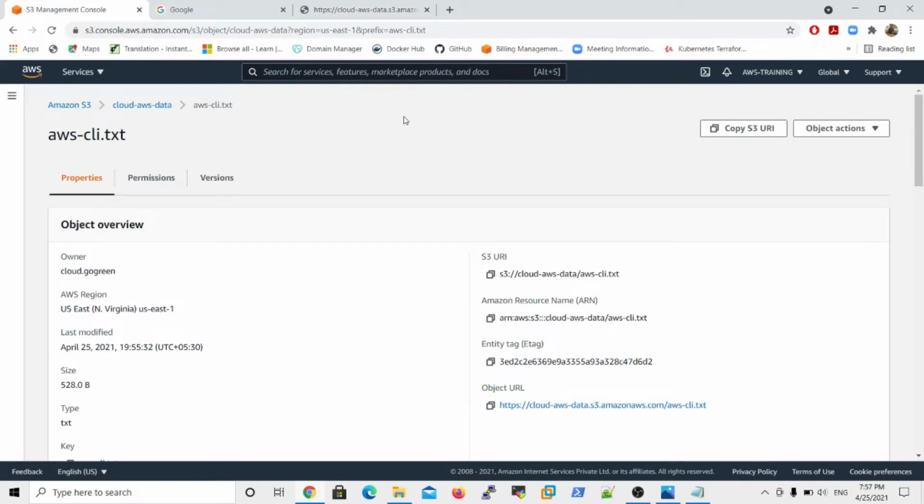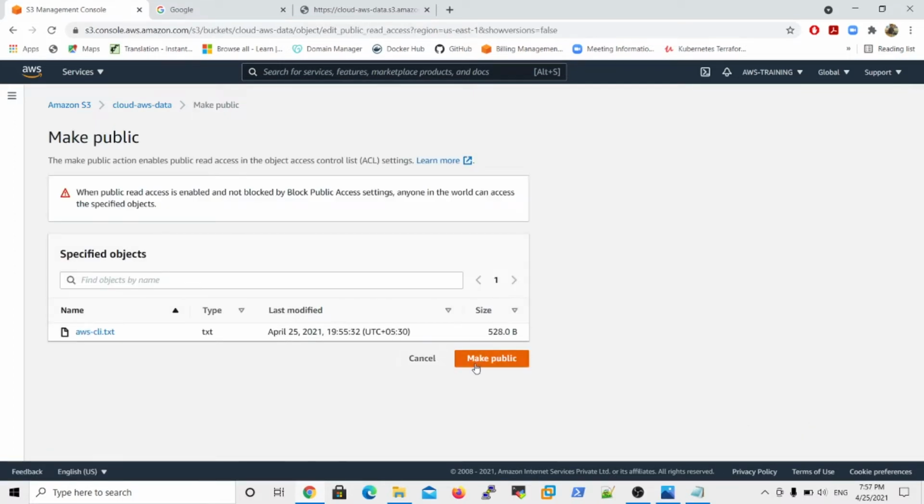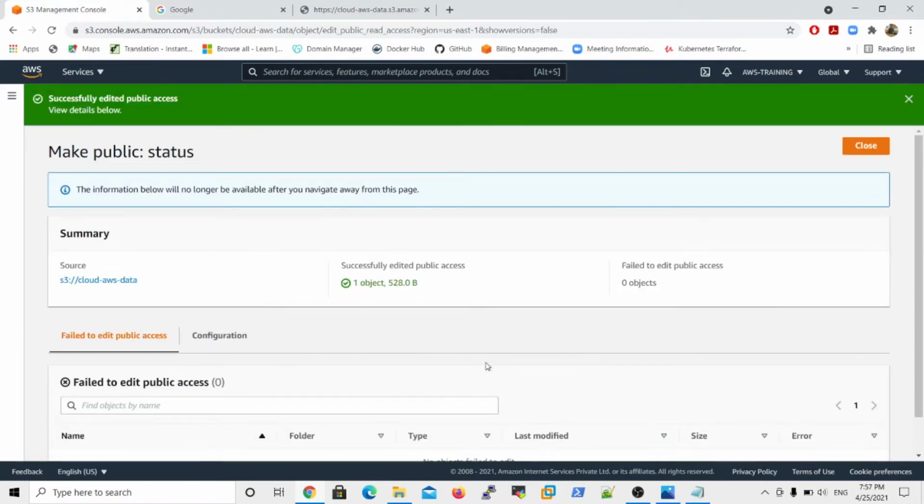So now I want to set the object public. I want to make the object public. Then how to make an object public? Here is the object actions, then the make public option. Object actions, the make public option is there. So if you click on the make public option, then I understand when public read access is enabled, right? Make public, then close it.